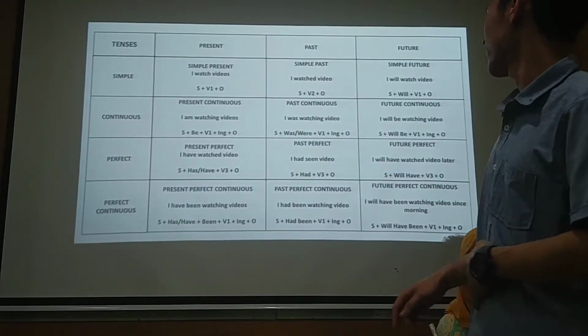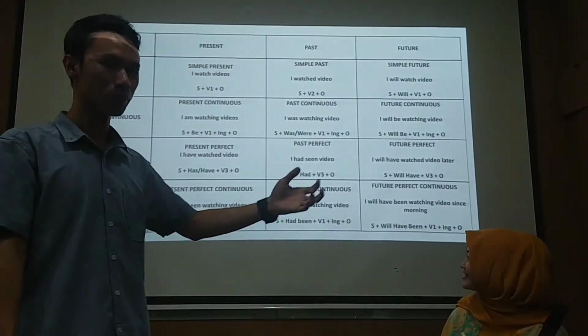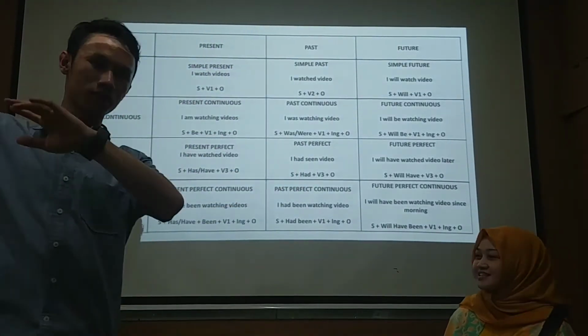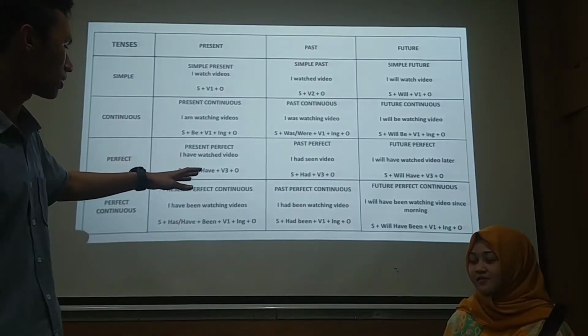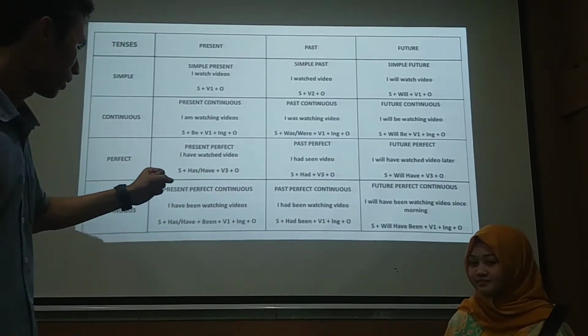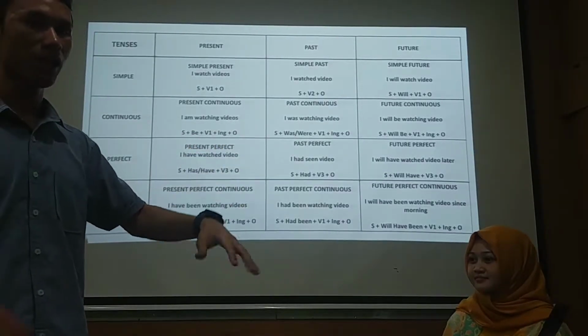Okay. And we have another one, which is past perfect continuous. It's in the past. It's already happened. The example here is I had been watching video. The formula is subject, had been, verb plus ing, and object.